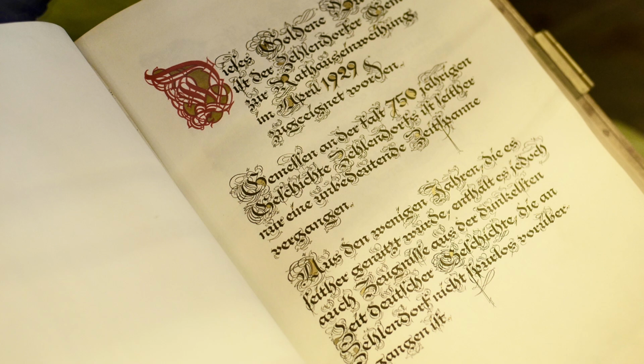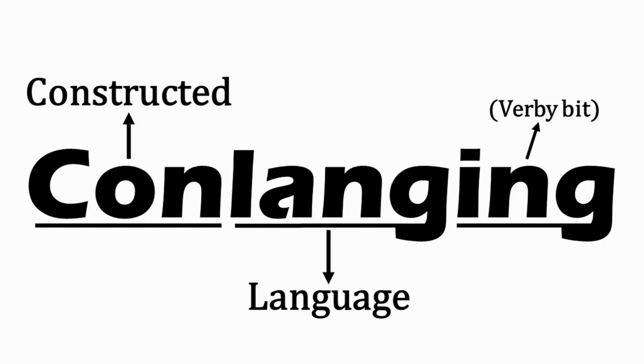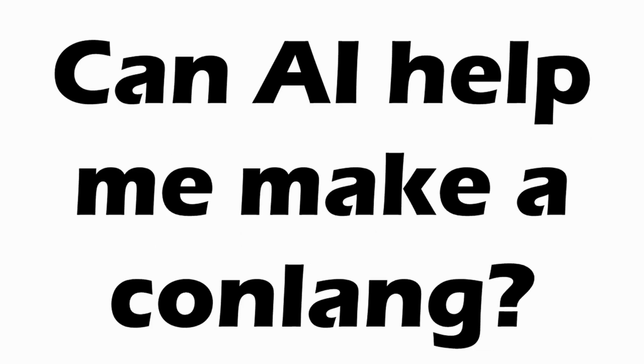Now, I haven't done much of it yet on this channel, but I have a fair bit of experience in language design, or conlanging as it's known to those of us who practice it. So I wondered, can AI help me make a conlang? And if so, how valuable could it be to conlangers?